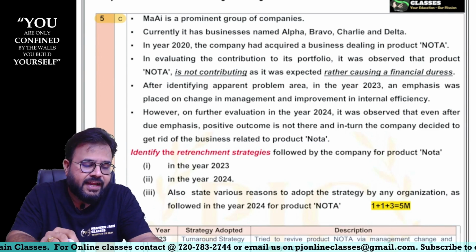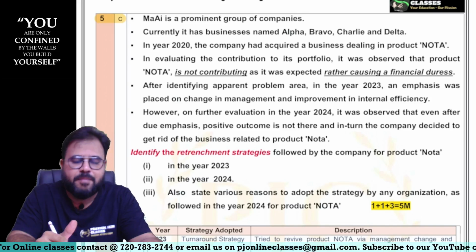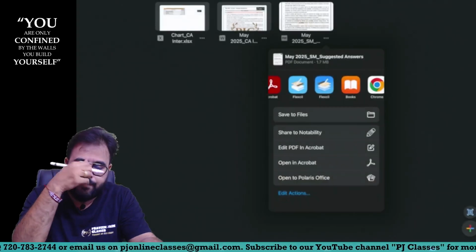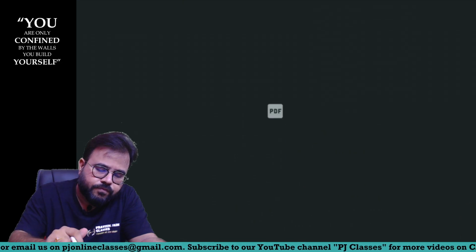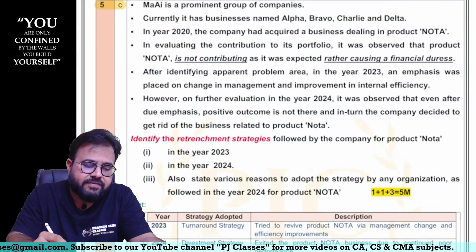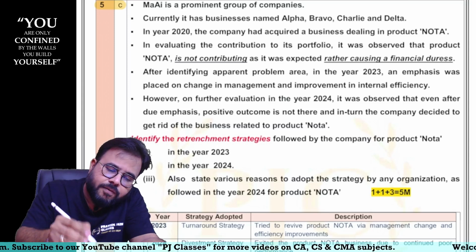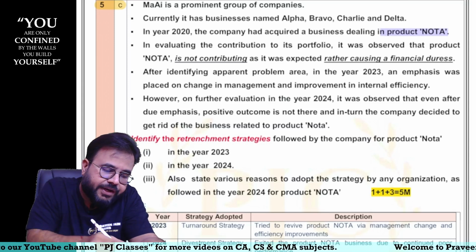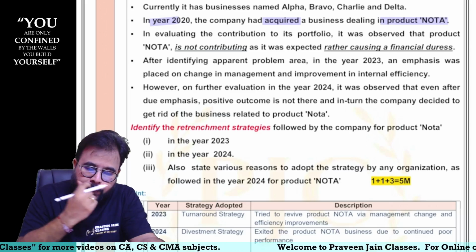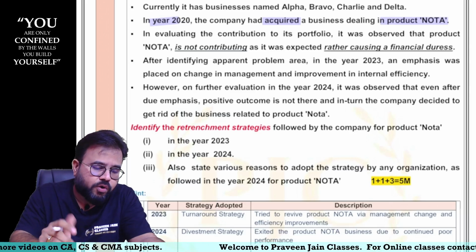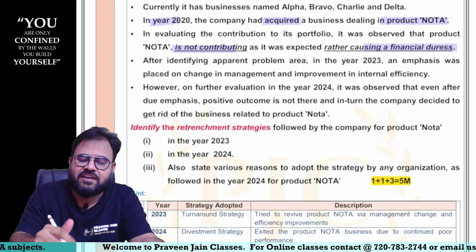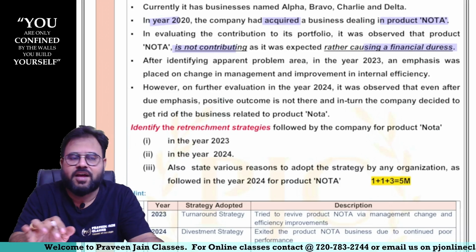Okay, great. Currently it has a business name Alpha Bravo Charlie Delta, ABCD. Great. In the year 2020, the company has acquired a business dealing in product Nota. In 2020 they acquired this business, sir. Very good. In evaluating the contribution to its portfolio, it was observed that product Nota is not contributing as it was expected. Rather, it is bringing financial duress. Remember, duress. Don't think otherwise.